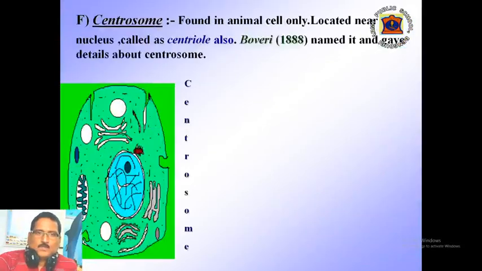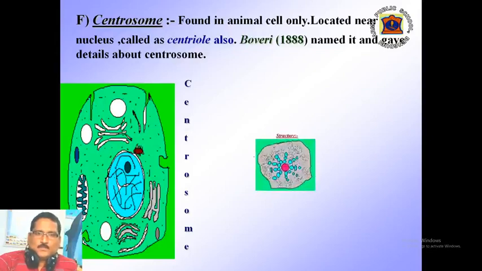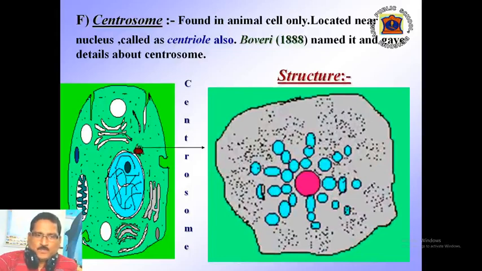Next cell organelle is centrosome. It is found in animal cell only. It is located near the nucleus and sometimes it is called the centriole also. Boveri in the year of 1888 named it and gave the details about the centrosome. This is the structure of centrosome under electron microscope.